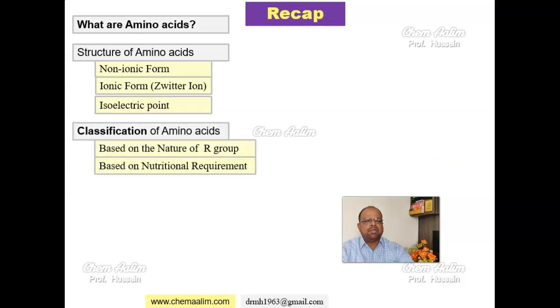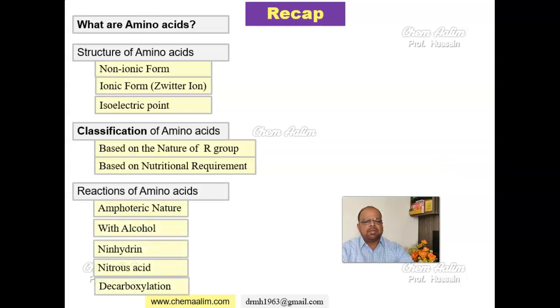Classification of amino acid we have discussed based on the nature of R group and based on the nutritional requirement also. Reactions of amino acid we have discussed. It is amphoteric in nature because it reacts with acid to form salt. It reacts with base also to form salt. That's why it is amphoteric in nature. Reaction with alcohol. It reacts with alcohol to form ester. It reacts with ninhydrine to form a purple color dye. Amino acid reacts with nitrous acid to form alpha hydroxy carboxylic acid. Amino acid on decarboxylation gives primary amine or amine.